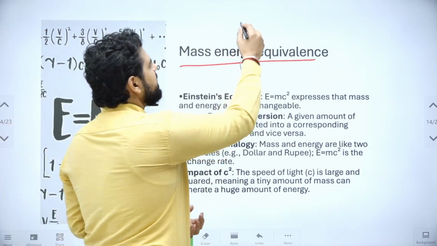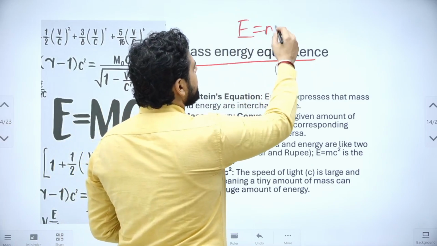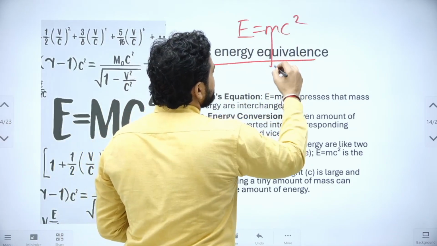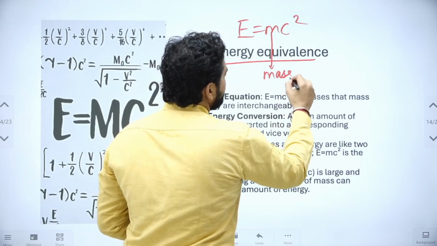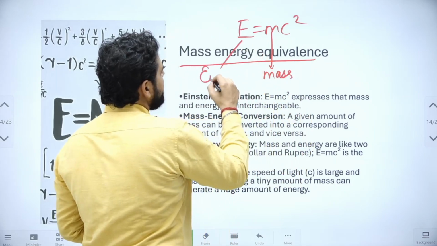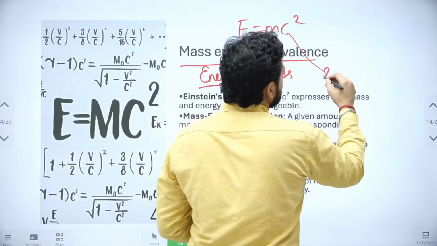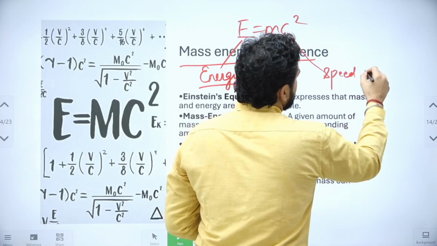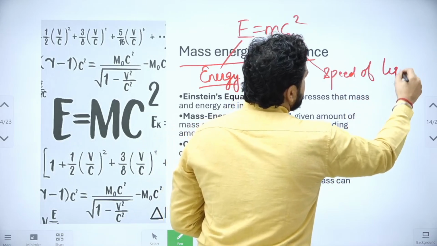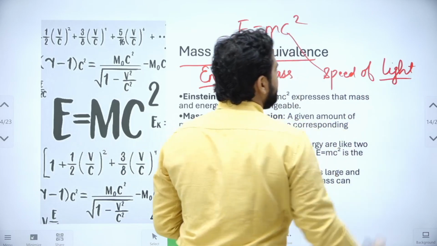Here m is the mass of the particle, E is the energy that you can produce, and c is the speed of light, which is around 3 lakh kilometer per second.